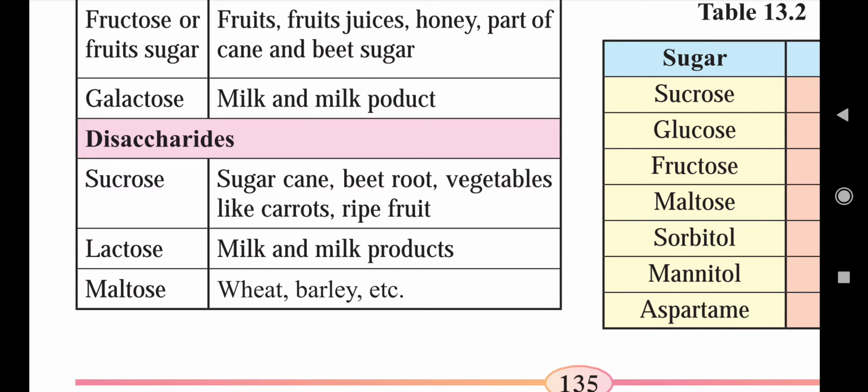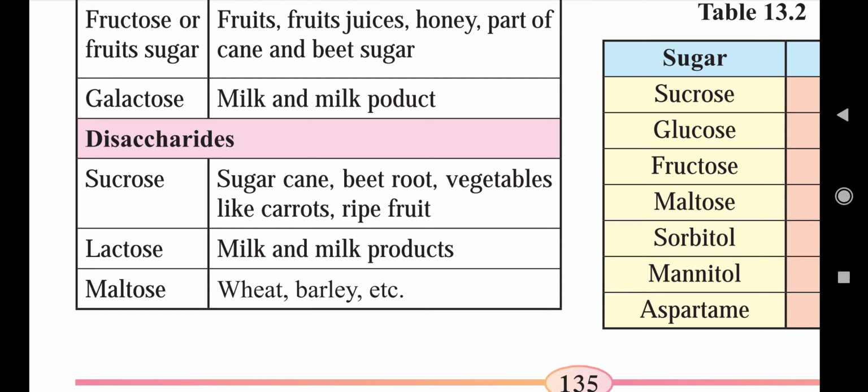So sucrose, it is one of the important sugars, or normally we call it sugar or table sugar. So sources of sucrose are sugar cane, beetroot, vegetables like carrots and ripe fruits. Okay, next, that is lactose. It is present in milk and milk products. So the one and only source of lactose is milk and milk based products.